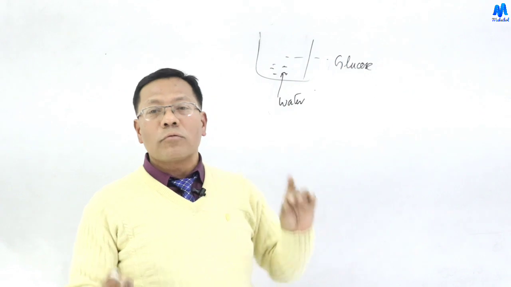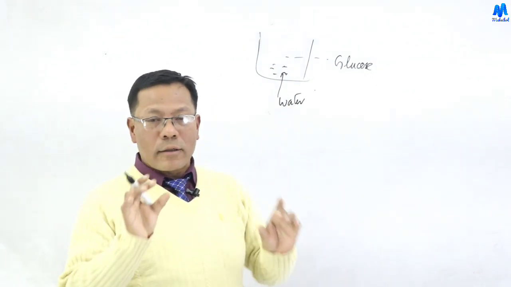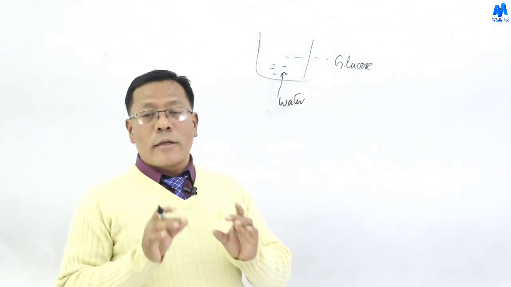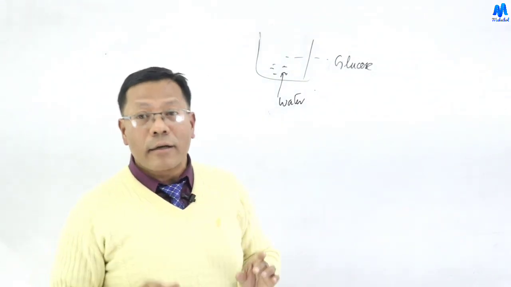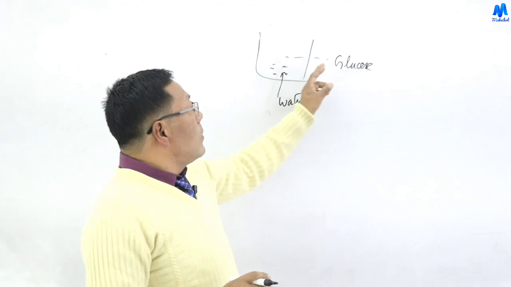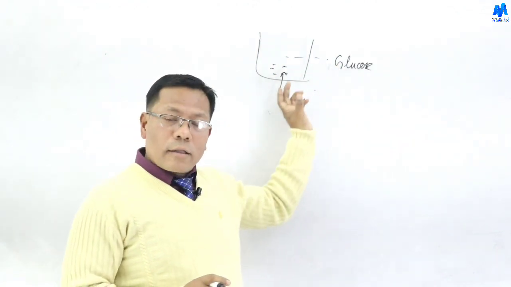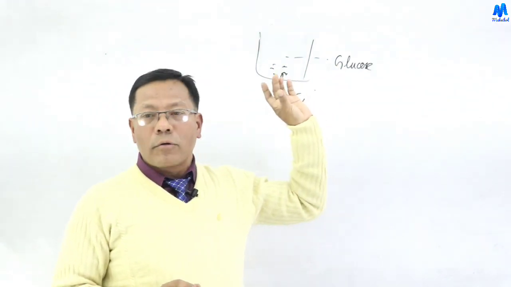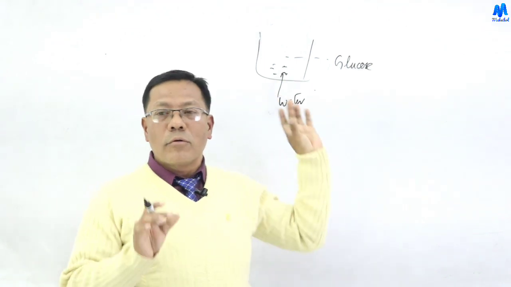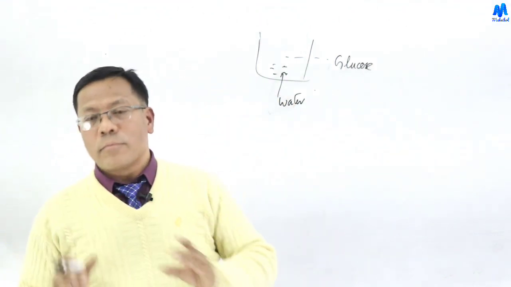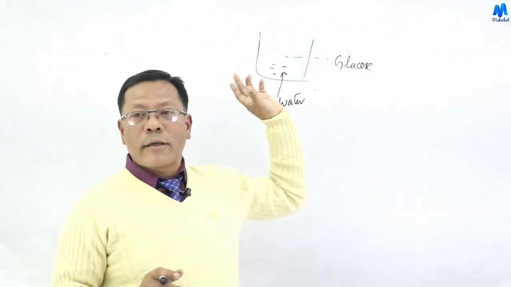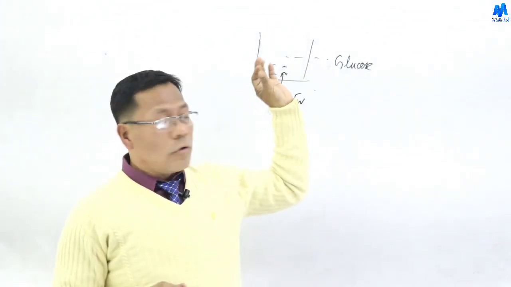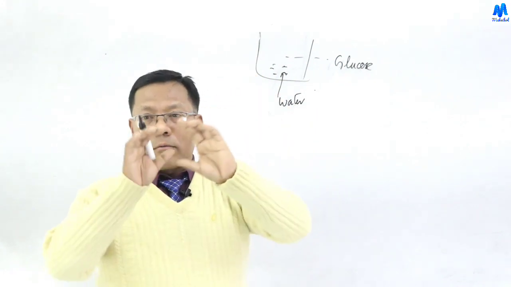That means they are in the same phase, the liquid phase. In this case, the properties of the mixture are the same throughout the mixture.